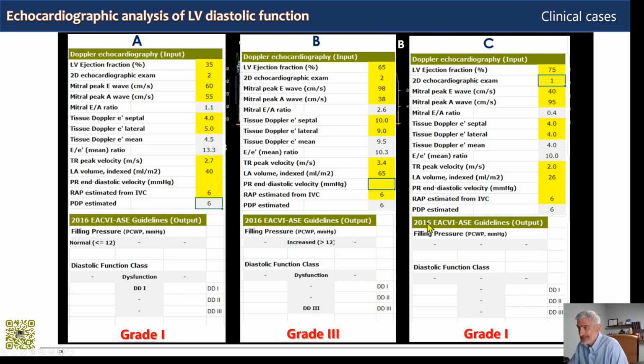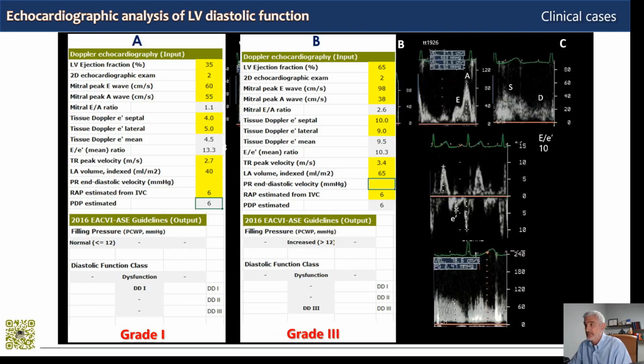Well, the algorithm, the 2016 guidelines recommendations, doesn't give an output. Doesn't give an output because we have put in a normal exam. In fact, the exam should not be considered normal because we have a mild left ventricular hypertrophy and reduced end-diastolic volume. So if we put 2 here, then it comes out to be a diastolic function class 1.